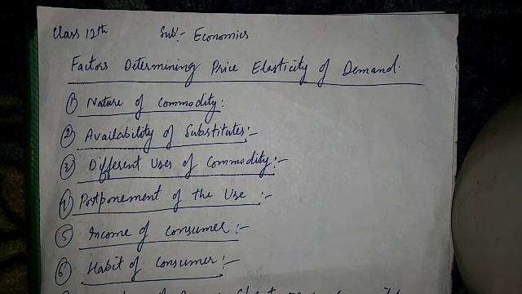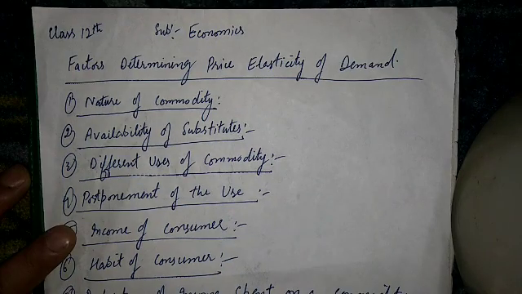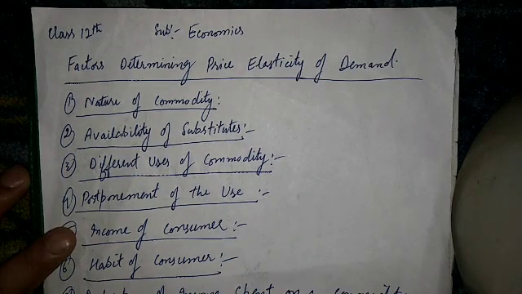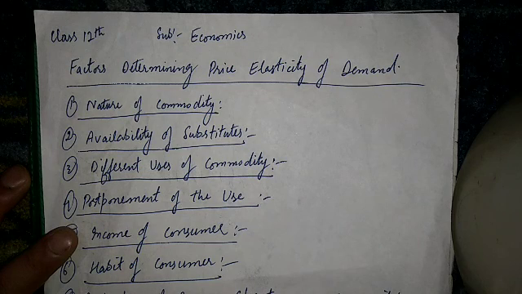On the other hand, if the commodity such as paper has only a few uses, its demand is likely to be inelastic. Number four is postponement of the use.